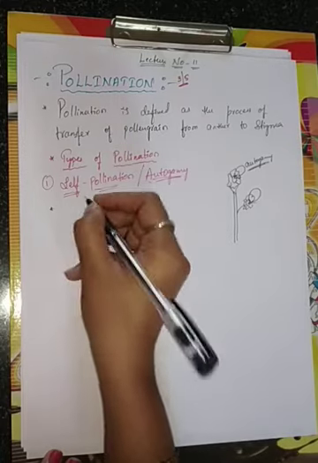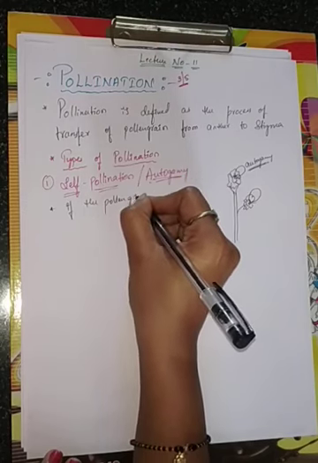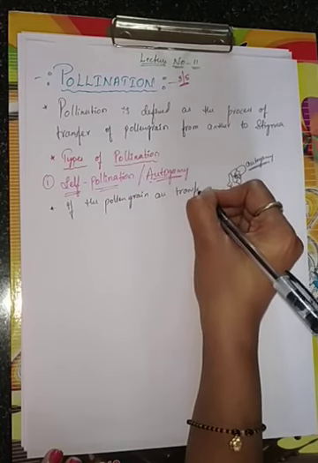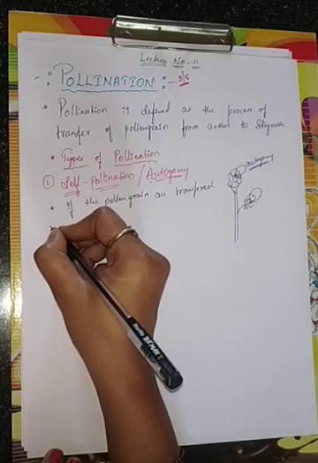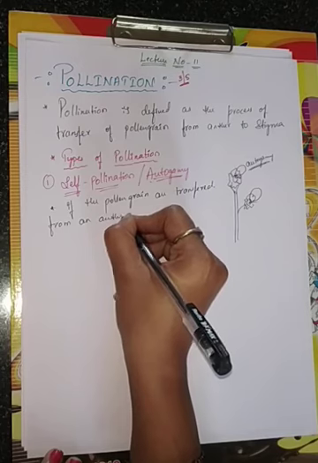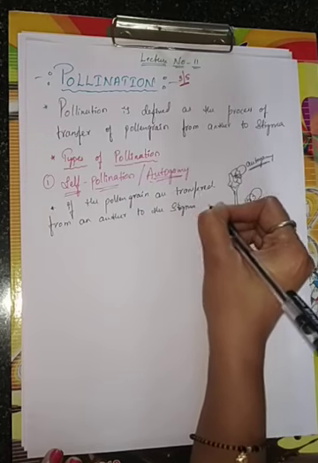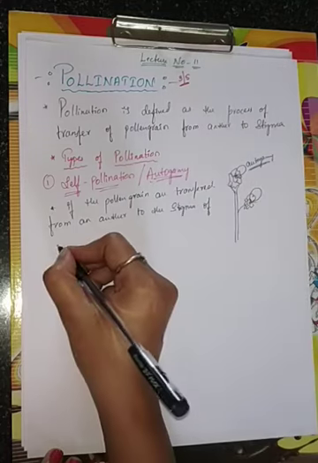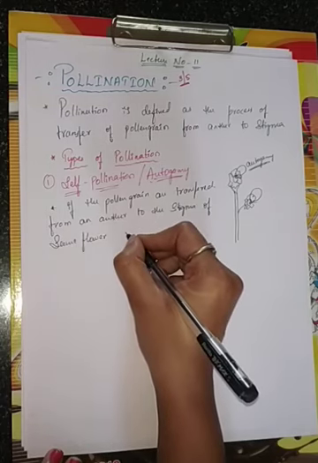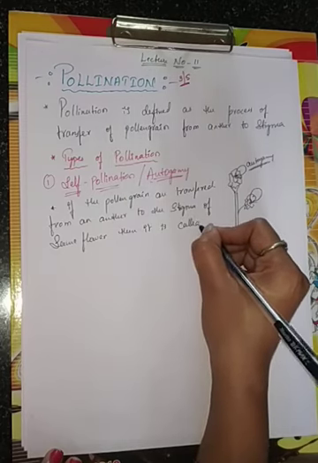Let me write the definition. If the pollen grains are transferred from an anther to the stigma of the same flower, then it is called autogamy.